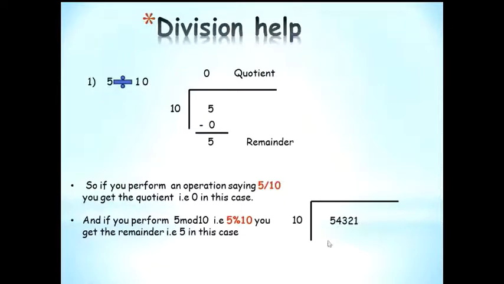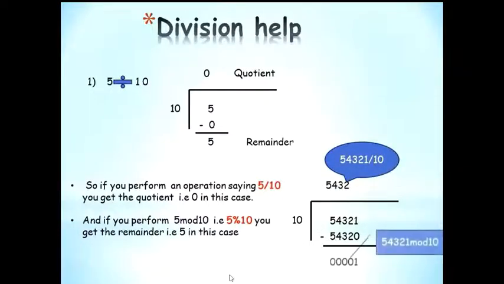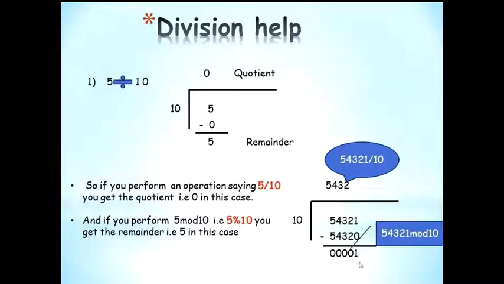Let's see another example. 5, 4, 3, 2, 1. Division operation 10. In this case, the quotient is 5432 and the remainder is 1. Also, if you see, 1 is the last digit.